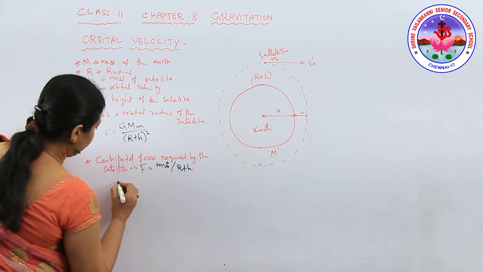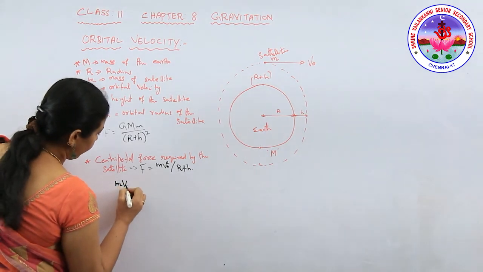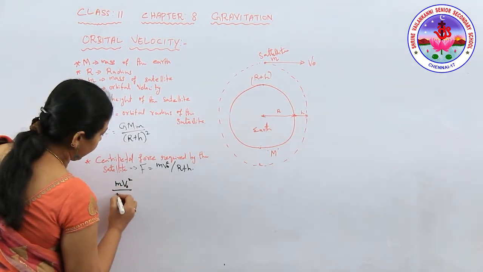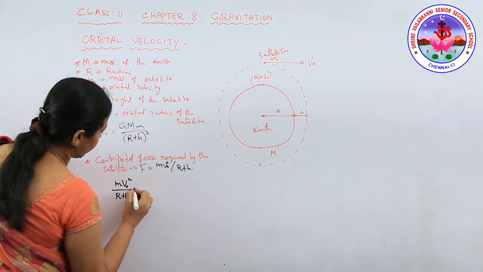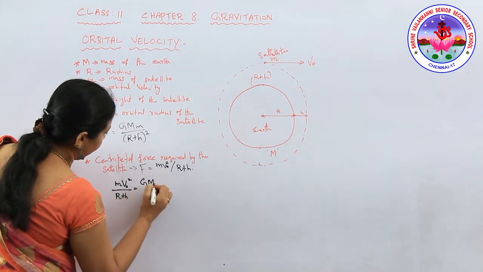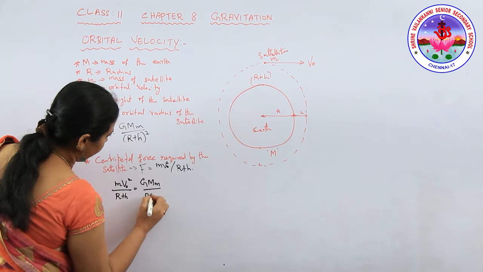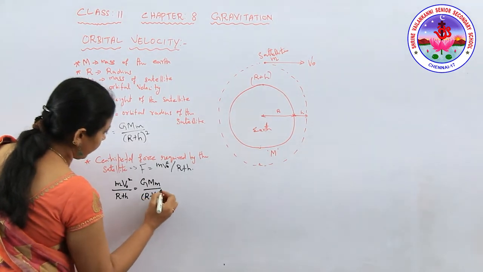Now we equate the two: m v naught squared by (r plus h) is equal to GMm by (r plus h) the whole squared.